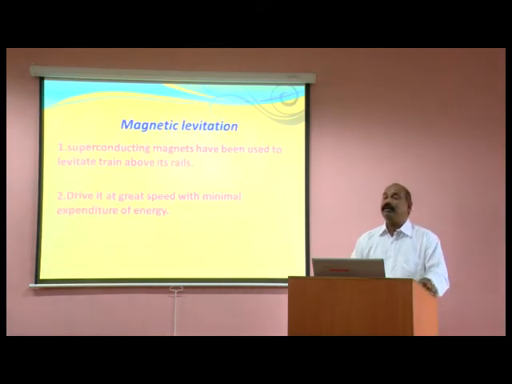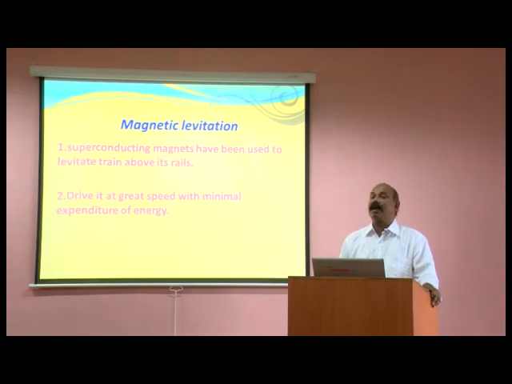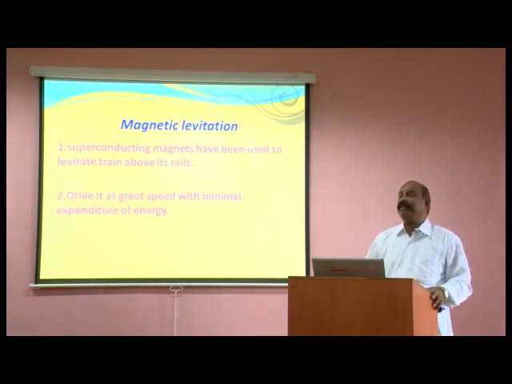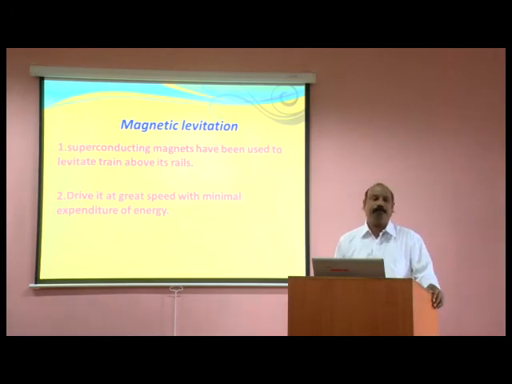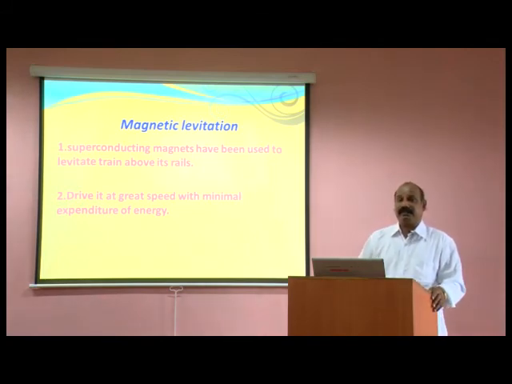Finally, we go for the very good large scale application of superconducting material, magnetic levitation. As we know very well about the poles of a magnet, opposite poles attract each other, same poles repel each other.